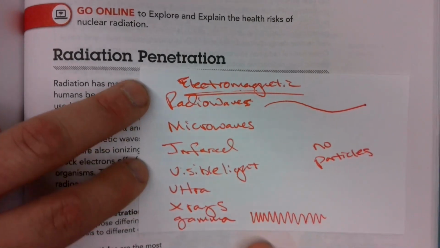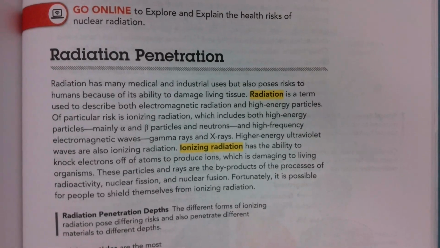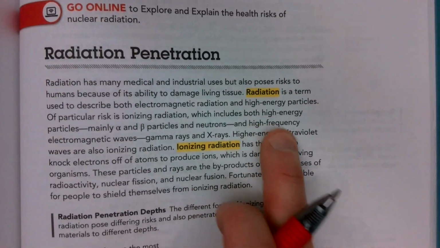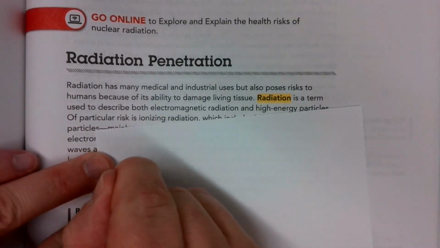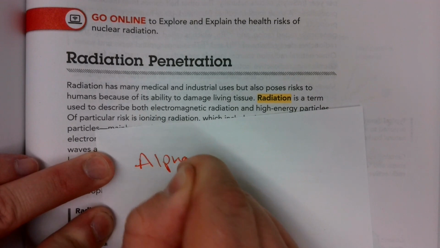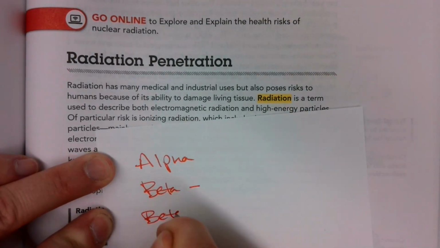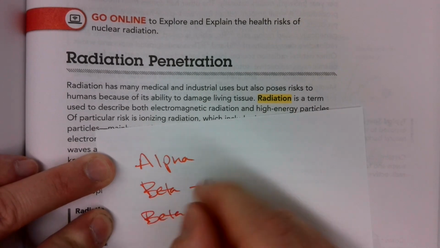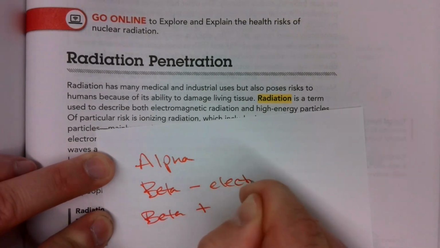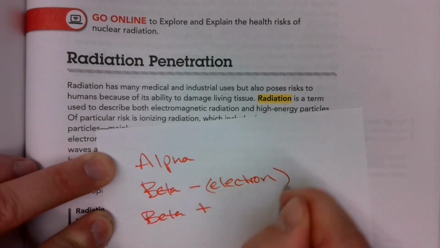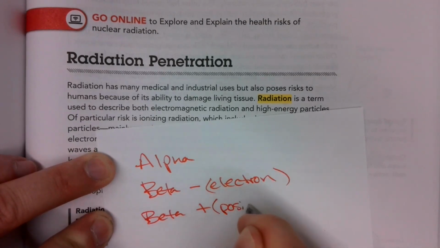Okay, and then the other type are the high energy particles, and that includes the alpha and beta minus and beta plus. Okay, and the beta minus is also known as an electron, and a beta plus is also known as a positron.